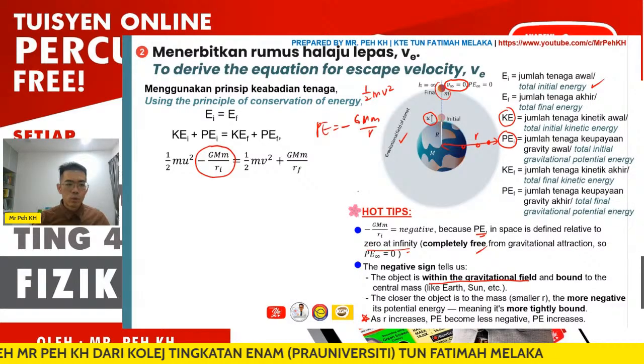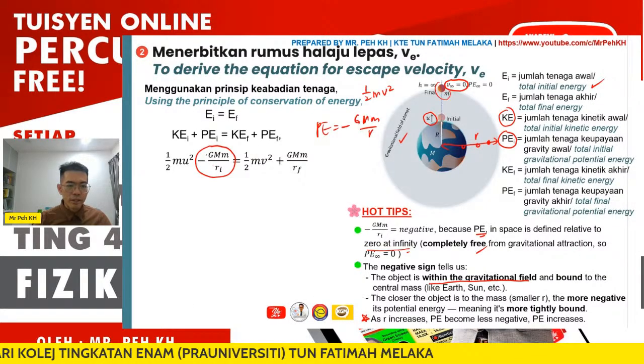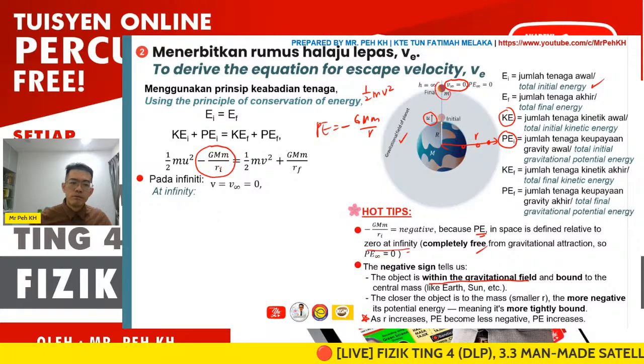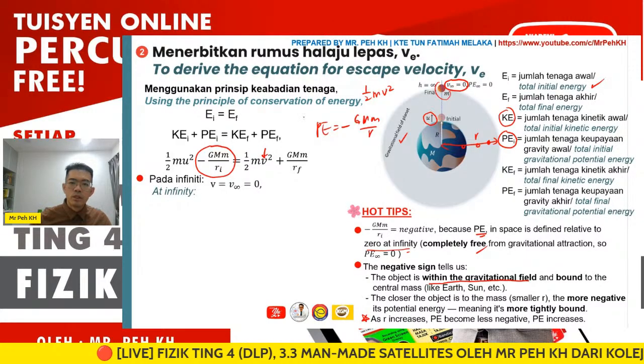Okay, so this is why we have negative GMm over r here. So when at infinity, v will be equal to 0.